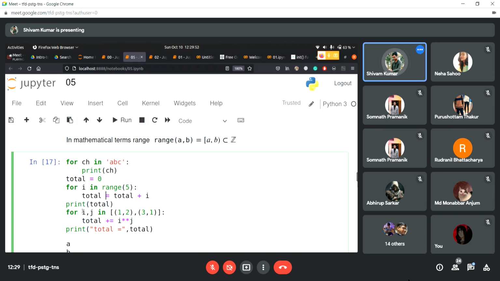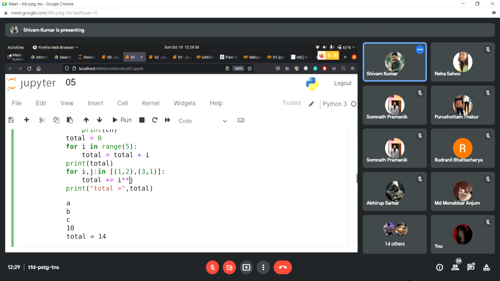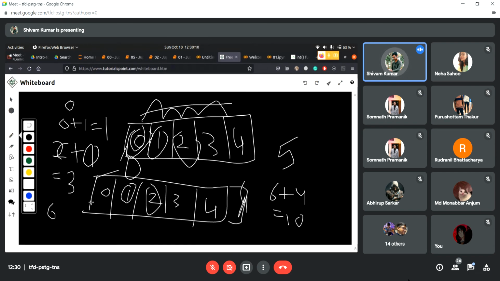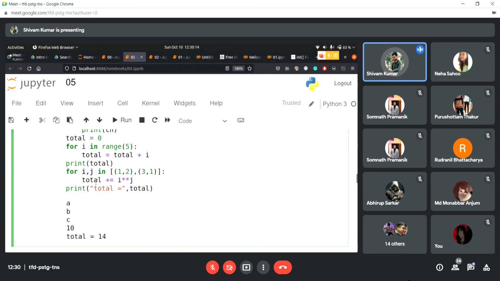Okay, so again we are doing some kind of operation here. We are doing exponentiation here. So this time I'm iterating from 2. So I'm saying for i comma j. So I'm asking the for loop to find 2 elements this time, instead of 1. Up until now I was trying to find only one element, either 0 or 1 or 2, but this time I'm trying to find two elements at once, and I'm giving the collection myself, and that collection is 1 comma 2 and 3 comma 1.